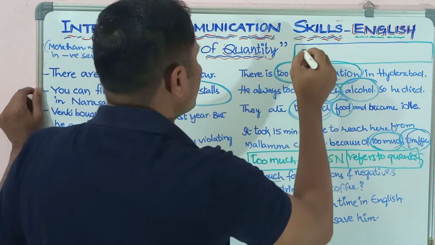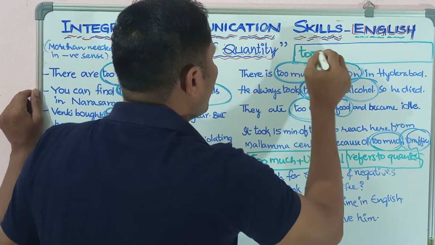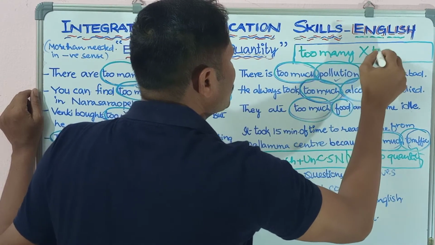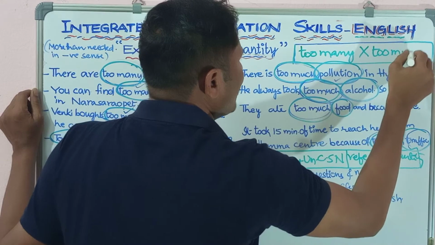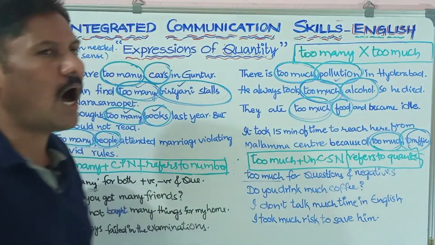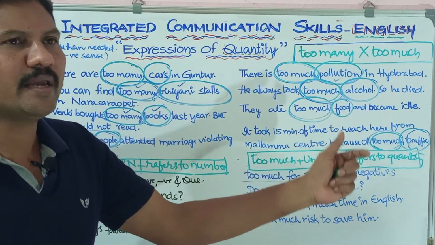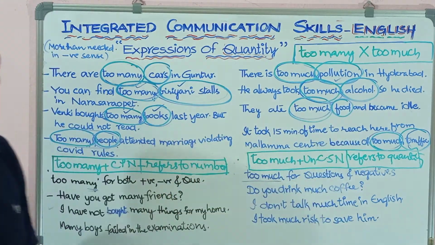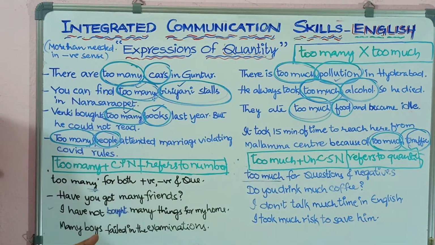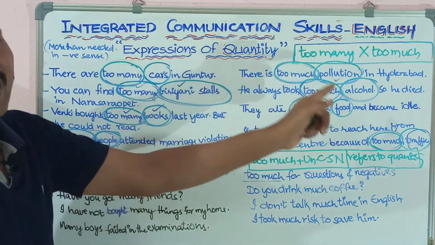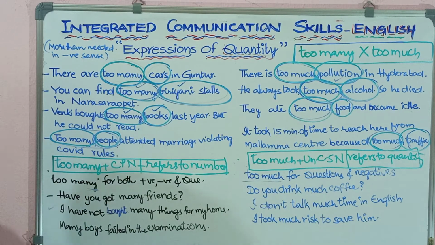So this is too many versus too much. This is how we use too many and too much in our daily lives. So this is under the second chapter, grammar focus, expressions of quantity. Let me bring some more points for you here.